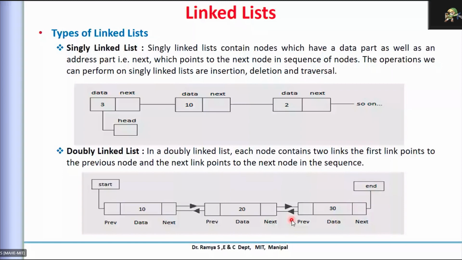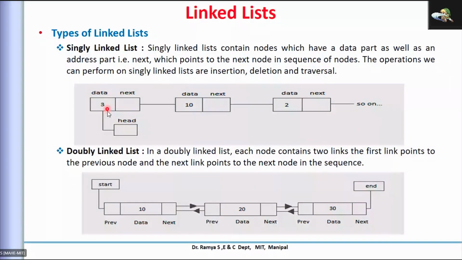Now let us see some types of linked list. As I gave in the initial representation, there will be data, and there will be the next element where it has to point. So this is the pointer for us. There will be data and a pointer. This is the minimum node. We call this a node. Each one is a node for us. The first position, the starting position, we call the head, and the end of that is the tail.